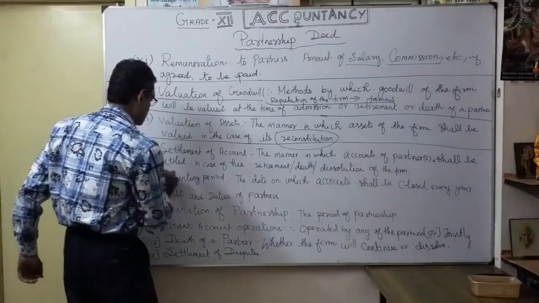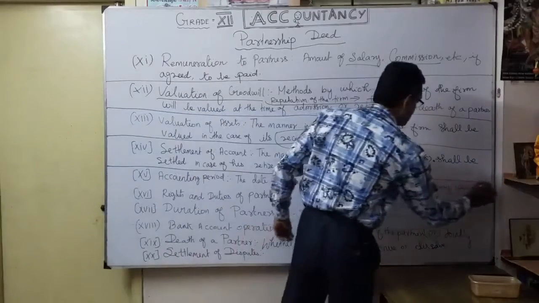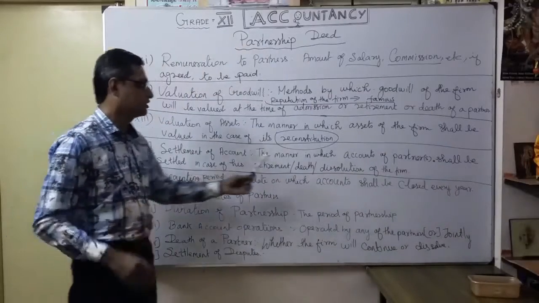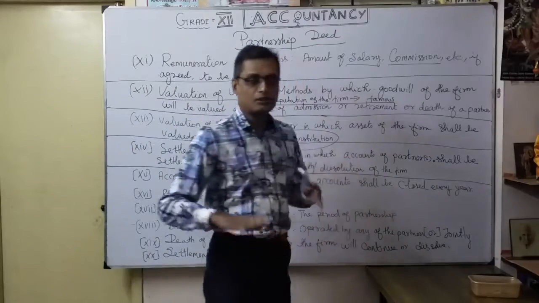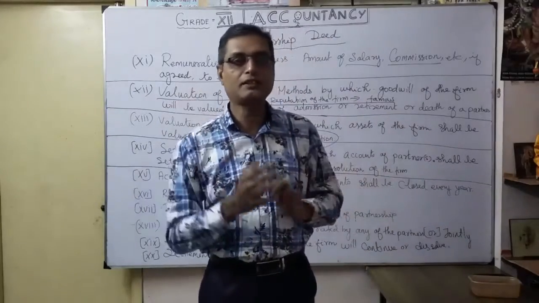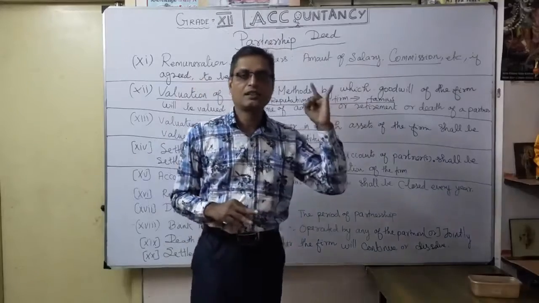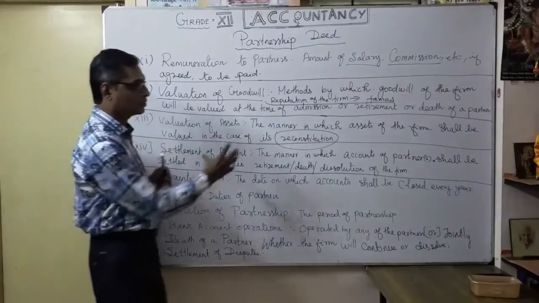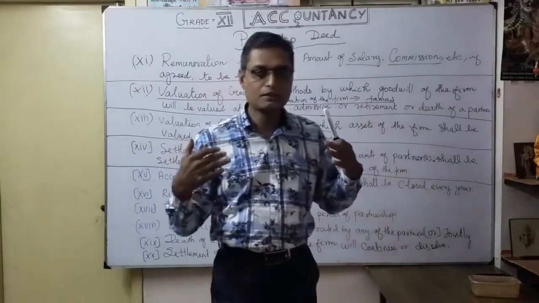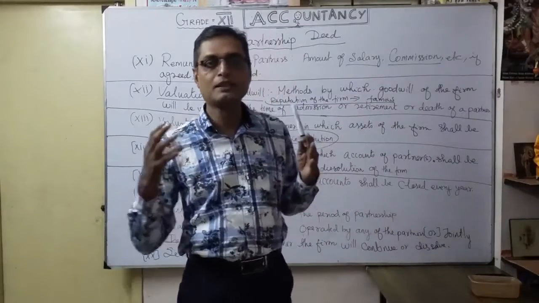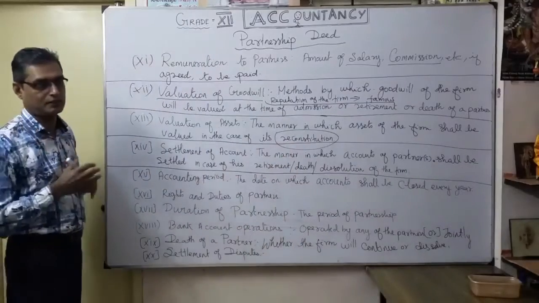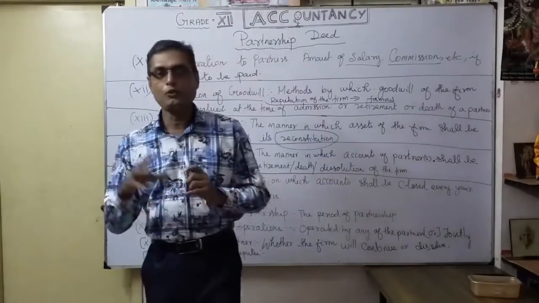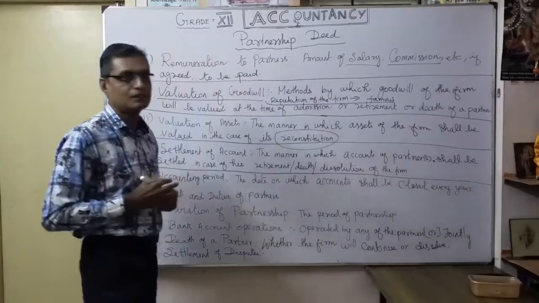Thereafter, settlement of accounts. You also want to clearly mention that in the deed. Suppose a partner wants to retire, or unfortunately dies, or there is dissolution, which means you want to close the business. In these situations, at the time of admission, death, retirement or dissolution, how are you going to settle the accounts of the partners? How will you hand over the money, with the exact valuation, for the partner who retires, dies, or when the business is dissolved? You want to mention that point in the partnership deed.